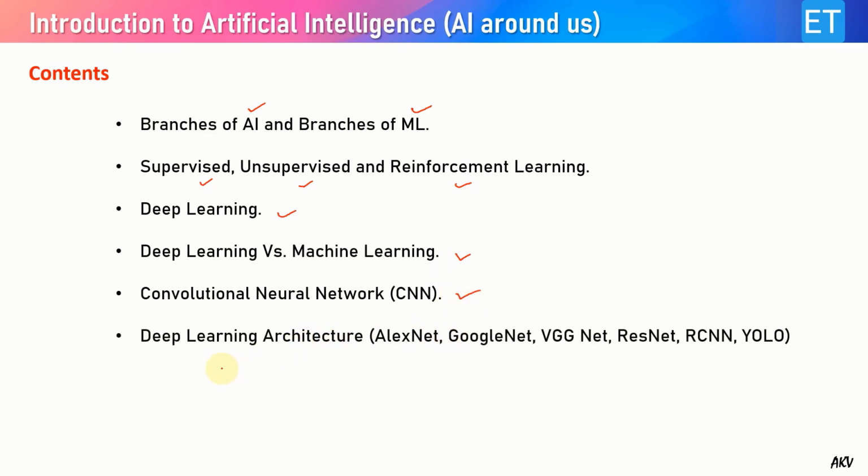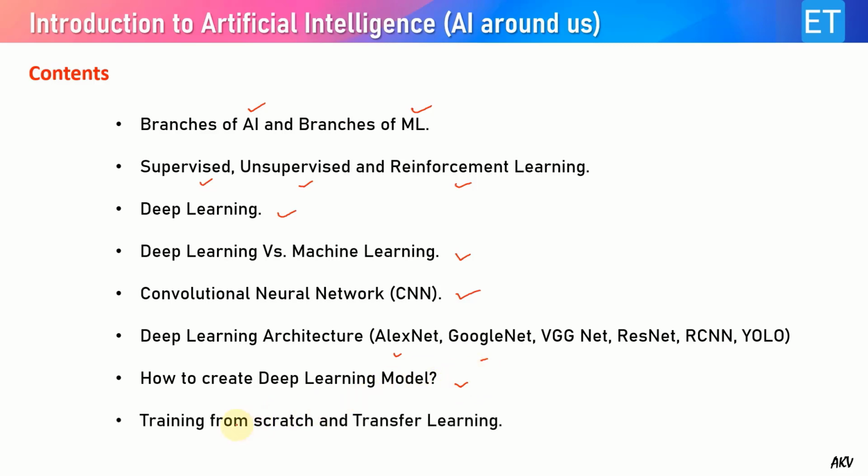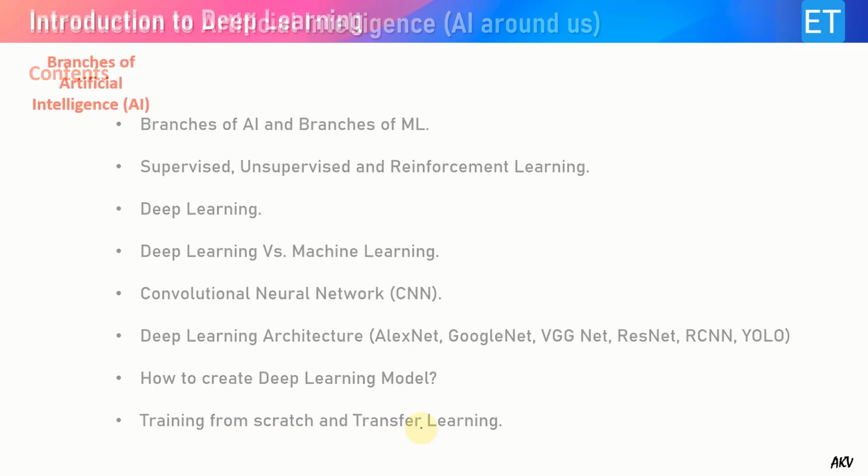And then I will explain some popular deep learning architectures such as AlexNet, GoogLeNet, etc. Then I will explain how one can create a deep learning model with the following approaches. One is training from scratch and the other is transfer learning. So let's go through this video.